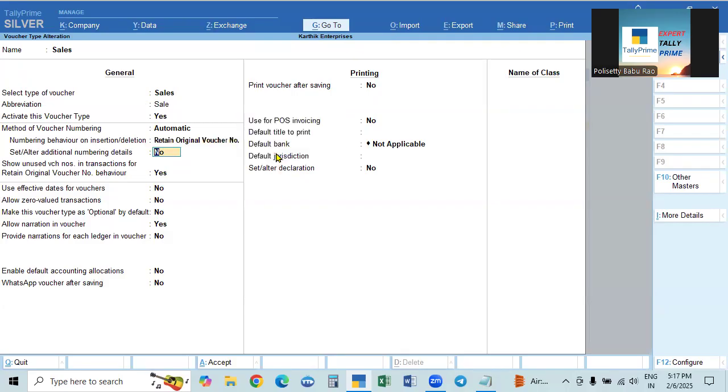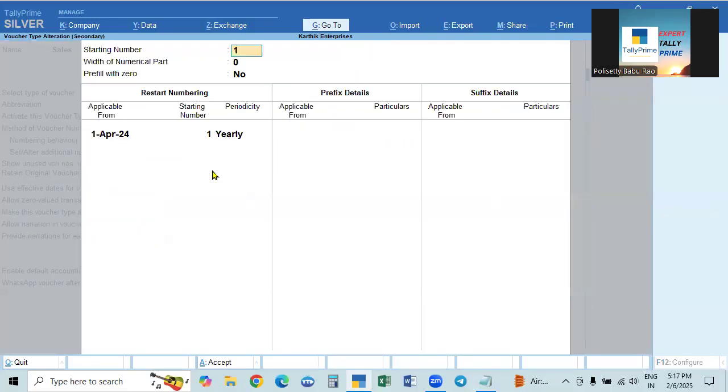Now, in the sales invoice, how to make a special format? For that, set or alter additional numbering details, and make it yes. That is for altering the numbering details. Here we start with starting number 1, and then the width of the numbers. That depends on the business. The width may be 4 or 5 digits for the whole year. Depending on that, we select. For example, I am selecting 3, so our digits will be 3.